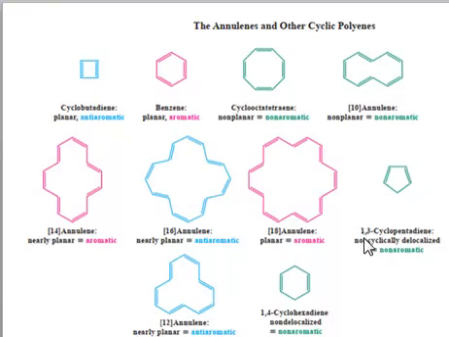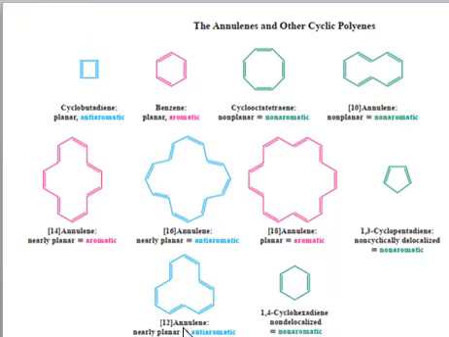Then we have this cyclopentadiene. This cyclopentadiene is not aromatic because this carbon is not conjugated, right? This is an sp3 carbon, so it's not a conjugated carbon. Therefore the cyclopentadiene is non-aromatic because it's not a fully conjugated system.